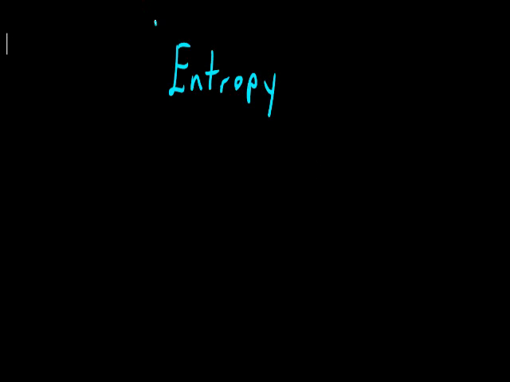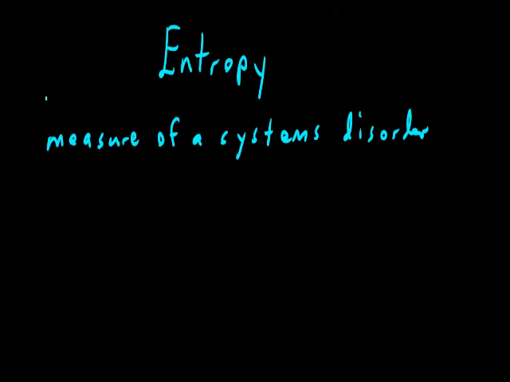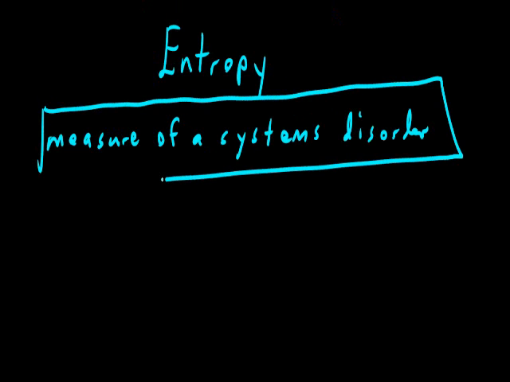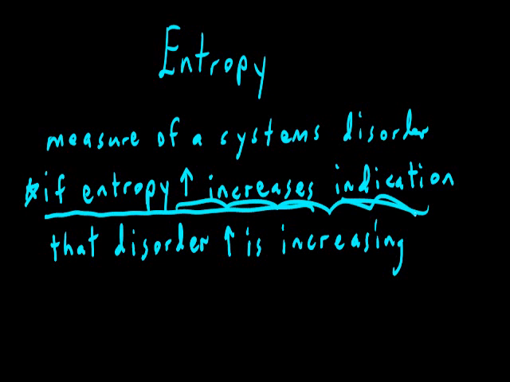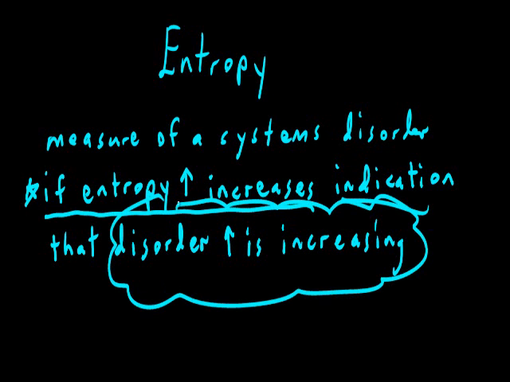In this video clip, we're going to take a look at the concept in chemistry known as entropy. Entropy is a means of measuring a system's disorder, how much organization or disorganization is occurring as a reaction proceeds. If the entropy in a system is increasing, that's an indication that the disorder in this system is also increasing.